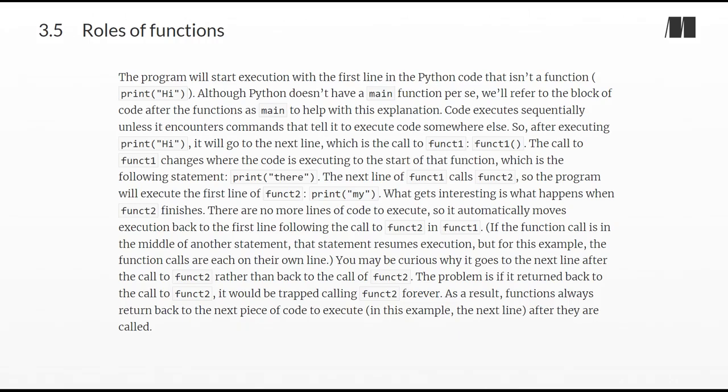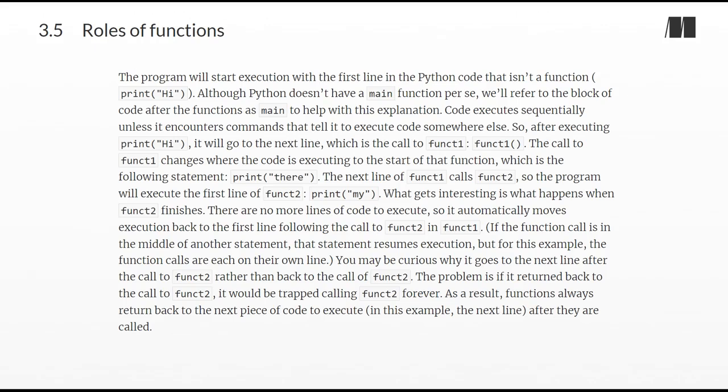so the program will execute the first line of funct2, print my. What gets interesting is what happens when funct2 finishes. There are no more lines of code to execute, so it automatically moves execution back to the first line following the call to funct2 in funct1. If the function call is in the middle of another statement, that statement resumes execution. But for this example, the function calls are each on their own line.